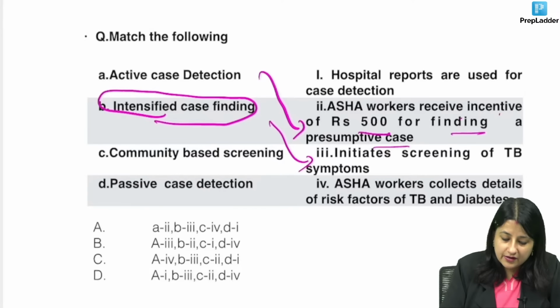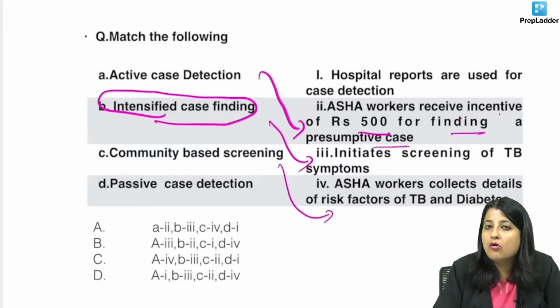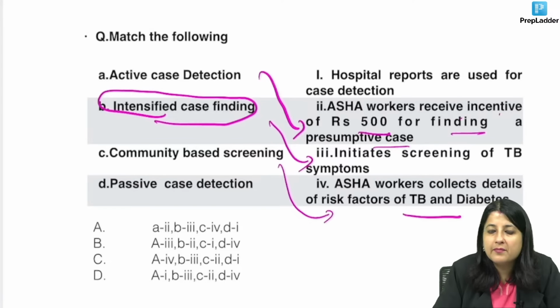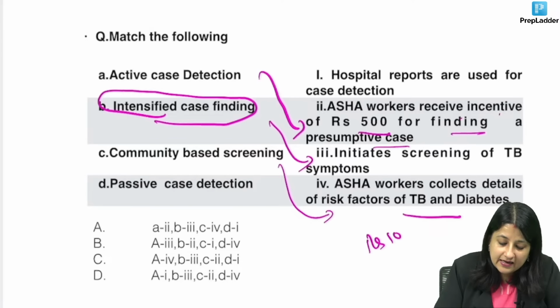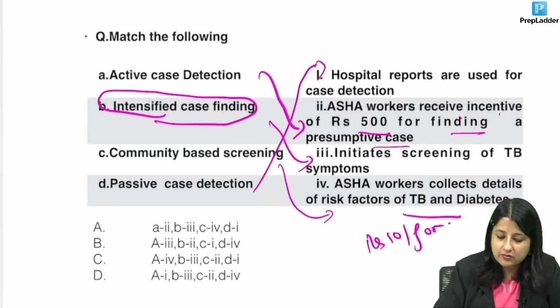Now the ASHA worker is going to the community collecting details of risk factors of TB and diabetes. Okay, this is community based. She goes to the community and she gets a form filled, in which she'll get ₹10 per form and she will take details about TB and diabetes. And you all know passive case detection is hospital reports. So the correct answer is A.